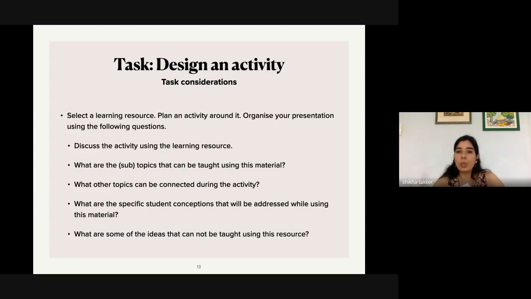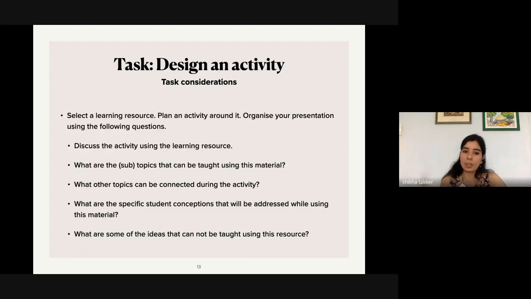Okay. So what I want you to do is select any learning resource that you had labeled in the beginning. You can use dice, sticks, bangles, or what was shown in the presentation, any resource, and you have to plan an activity around it in the evening session, and you have to do this in groups. So these are the questions you have to answer. You have to tell us what is the activity and name the questions in the order in which you will ask them. So this will be the first question I will ask. From this, I will ask the second question, etc.